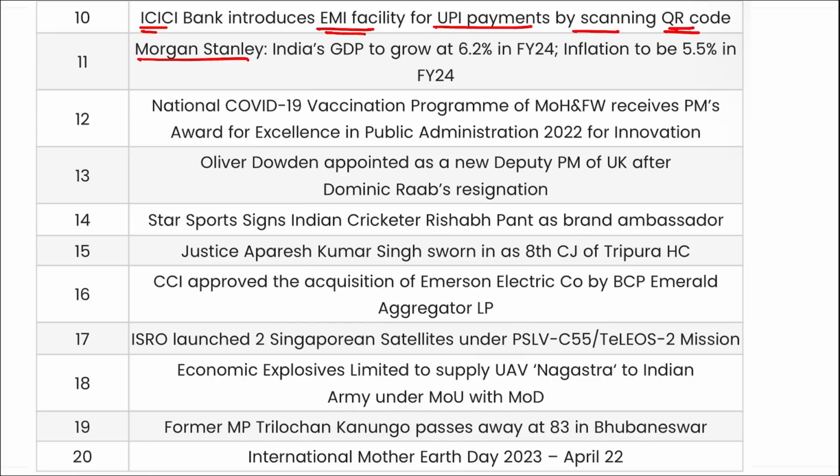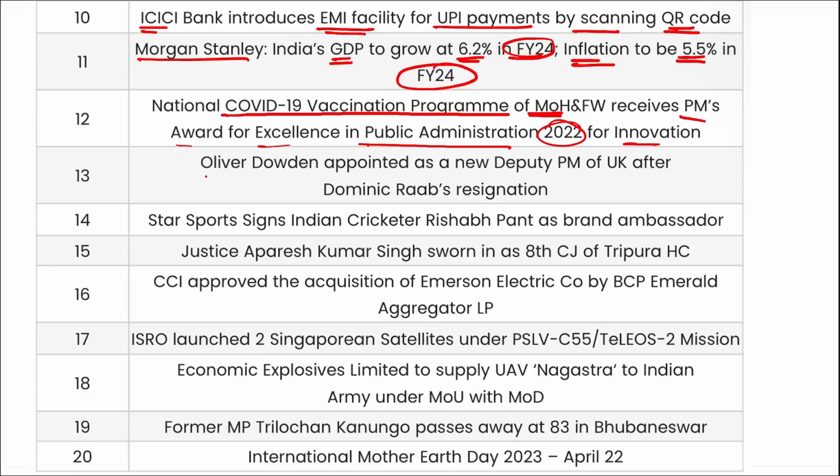Morgan Stanley, one of the largest investment banks, has projected India's GDP to grow by 6.2% in fiscal year 24, where the inflation would be around 5.5%. The National COVID-19 vaccination program of the Ministry of Health and Family Welfare has received the PM's Award for Excellence in Public Administration for Innovation for 2022.